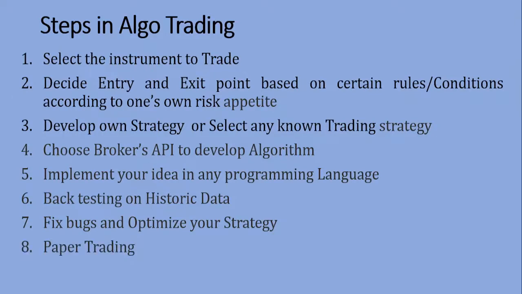That is known as paper trading. Paper trading is as good as deploying the same thing on the live market, but without our actual money being involved. Actually we are not buying it, we are not selling it. Then we observe in a computer program, if I buy so and so, if I sell so and so, what will be my profit and what will be my losses. That is known as paper trading.